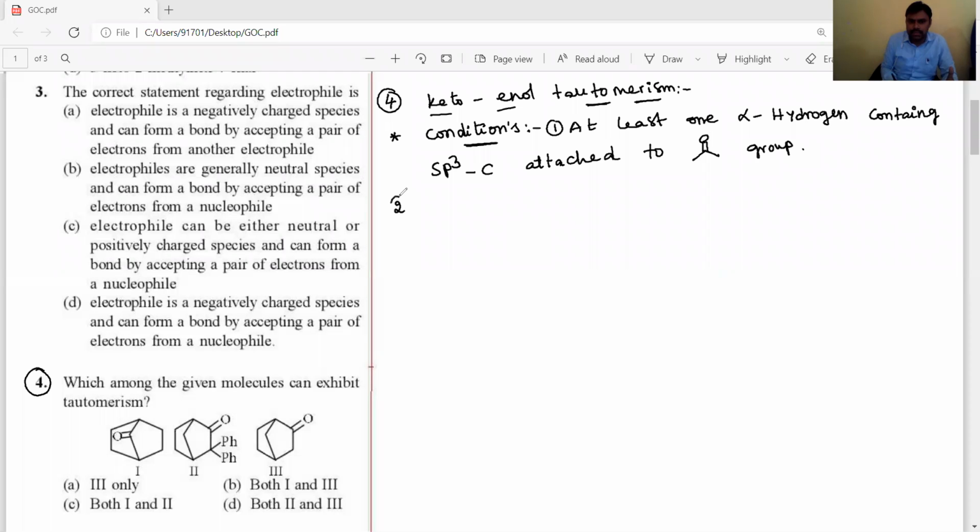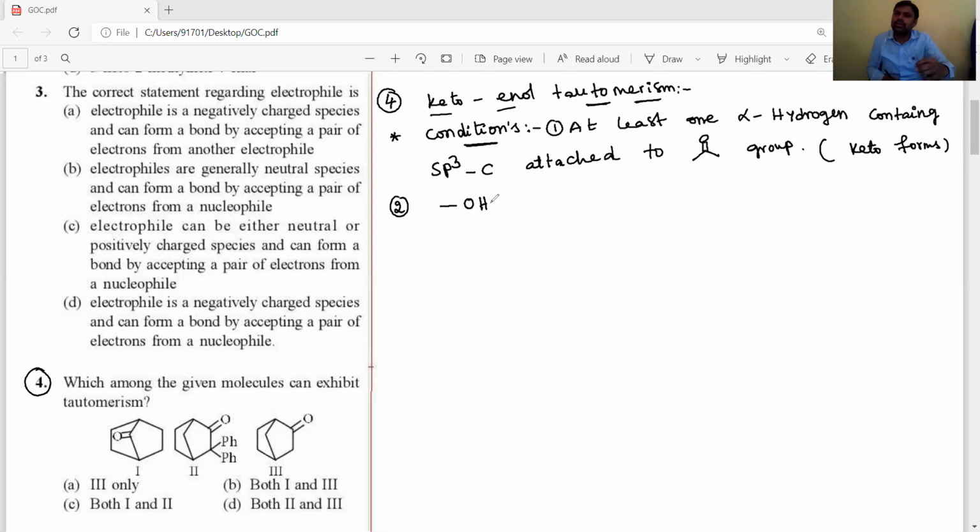And the second condition, the OH group. The OH group means this is for the keto form. And the second is the enol form, because tautomerism means the keto form is converted into the enol form and the enol form is converted into the keto form. What is the enol form? Enol form means the OH group is directly attached to an sp2 carbon.